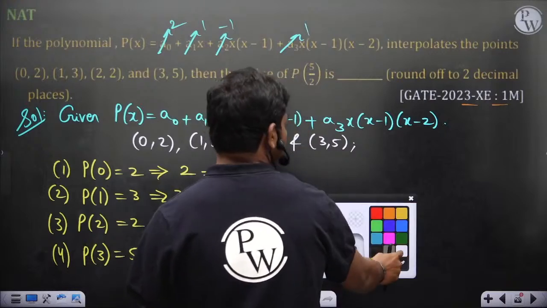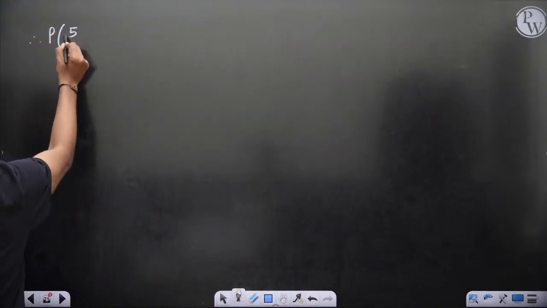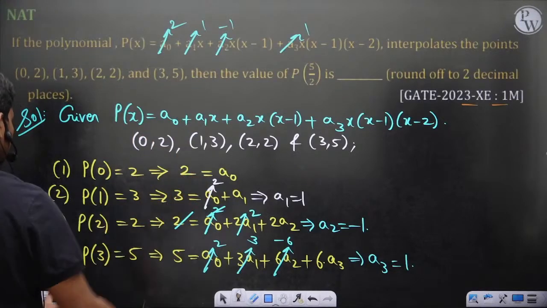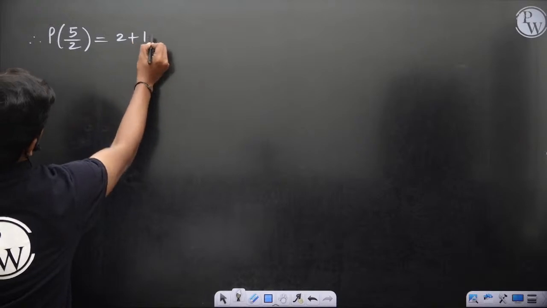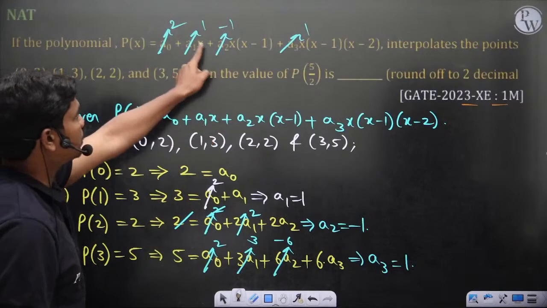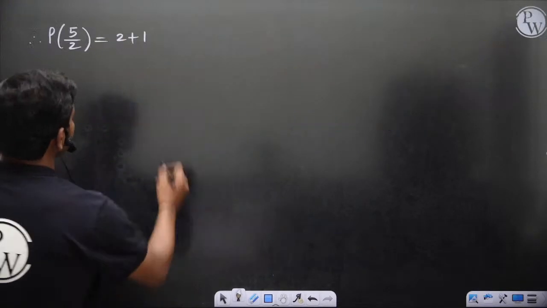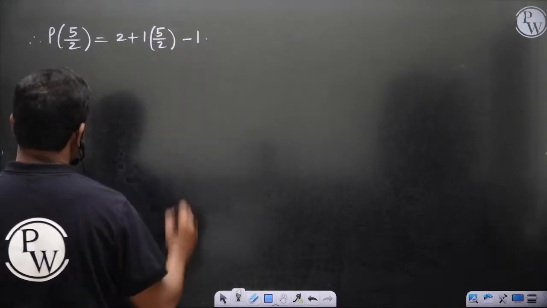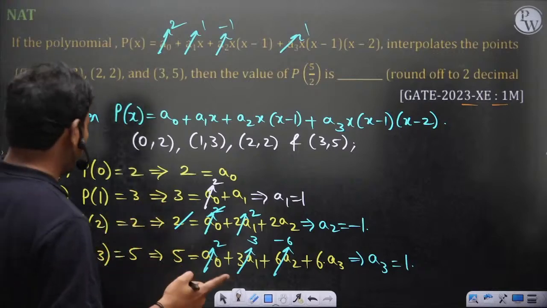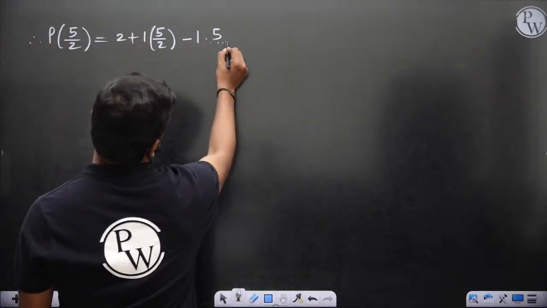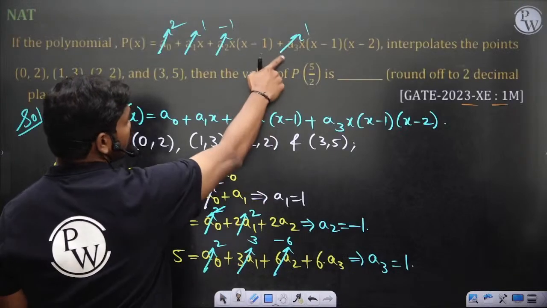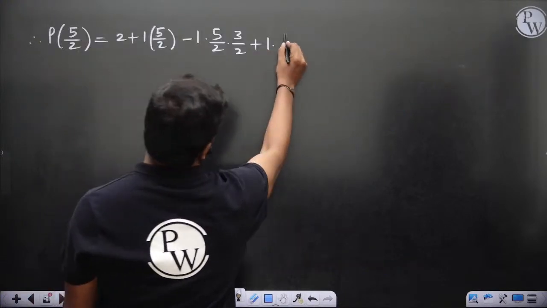So therefore let's calculate P of 5 by 2. P of 5 by 2 is equal to, first a0, which is 2, plus a1x, so this is 5 by 2, plus a2, so minus 1 into x into (x minus 1), so 5 by 2 into 3 by 2, plus a3, which is this guy, into 5 by 2 into 3 by 2 into 1 by 2.